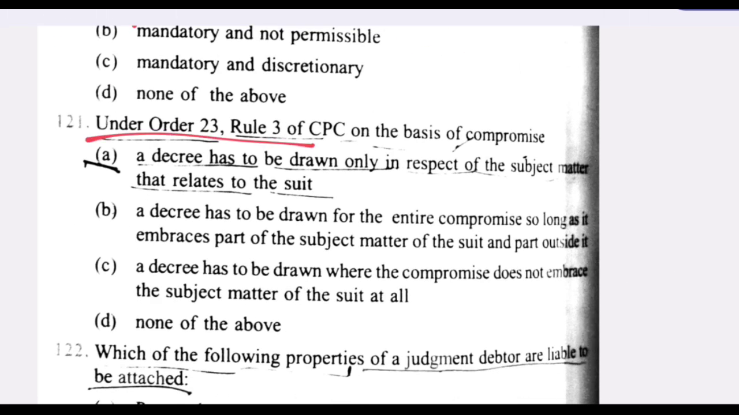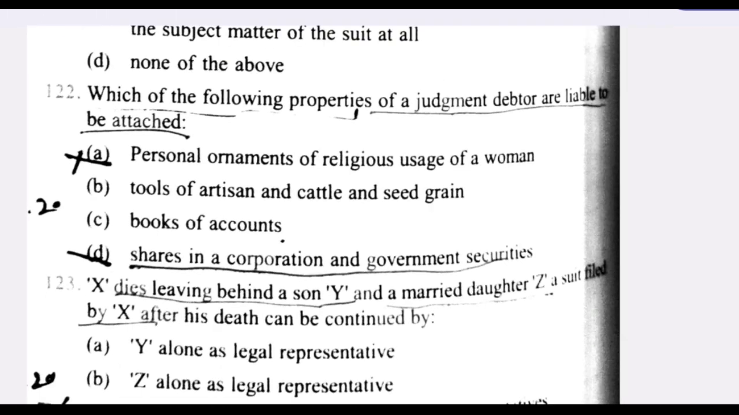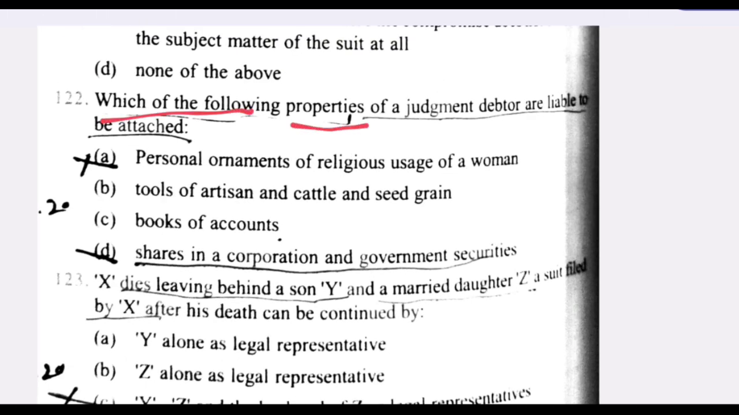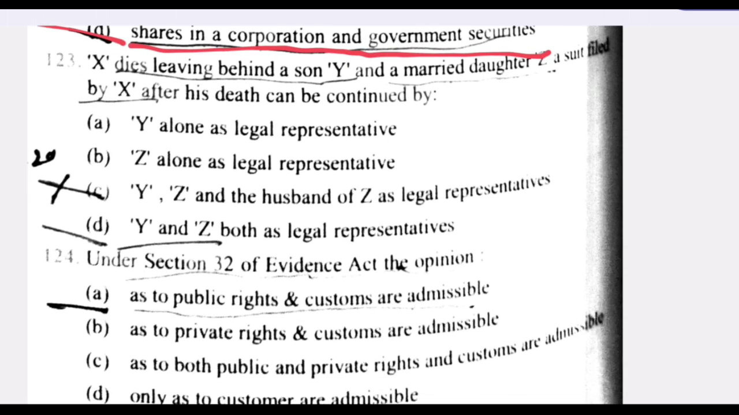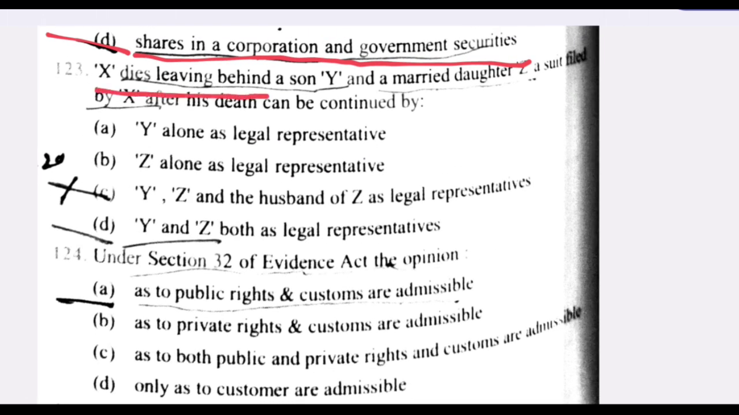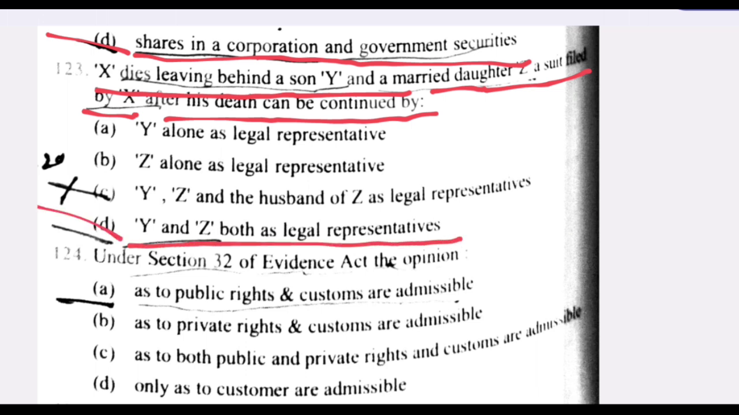Under Order 23 Rule 3 of CPC, on the basis of compromise, a decree has to be drawn only in respect of the subject matter that relates to the suit. A is the right answer. Next question. Which of the following properties of a judgment debtor are liable to be attached? Shares in corporation and government securities. D is the right answer. Next question. X dies leaving behind a son Y and a married daughter Z. A suit filed by X, after his death, can be continued by Y and Z both as legal representatives. D is the right answer.